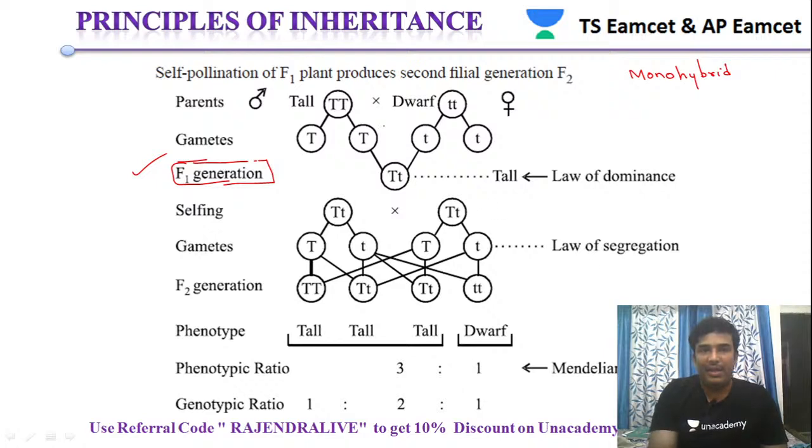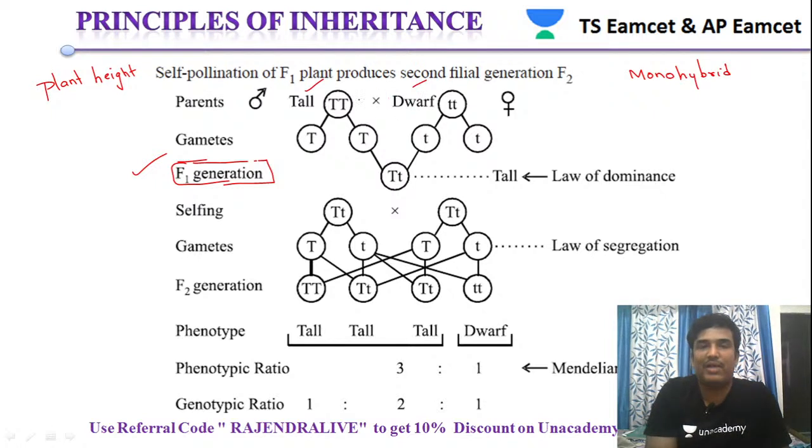See, in a monohybrid cross, Mendel has taken only one character at one time for his studies. He has taken a character that is plant height. He has studied the character plant height. For plant height, we have the tall plant, whose genotype is capital T, and the small plant, that is the dwarf plant, whose genotype is small t.